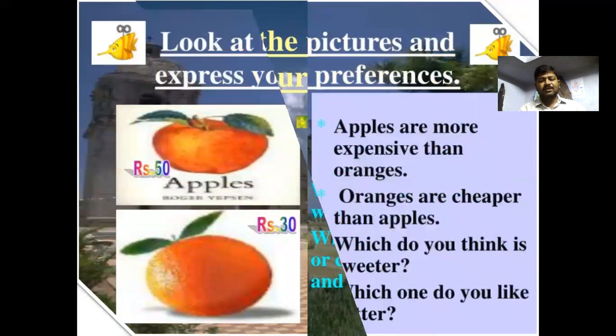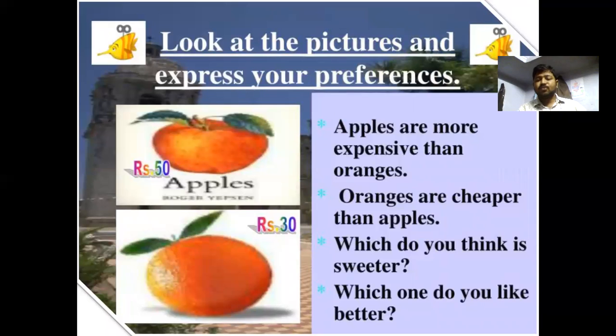You can make the sentences. Apples are more expensive than oranges. You can go through with a sentence like this: apples are more expensive than oranges. It's a sentence of comparison. Oranges are cheaper than apples. It is also another comparison. You can go through with: oranges are cheaper than apples.